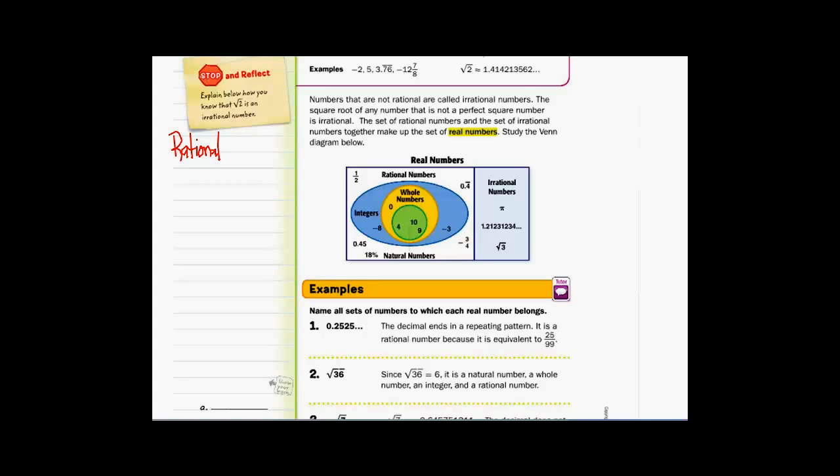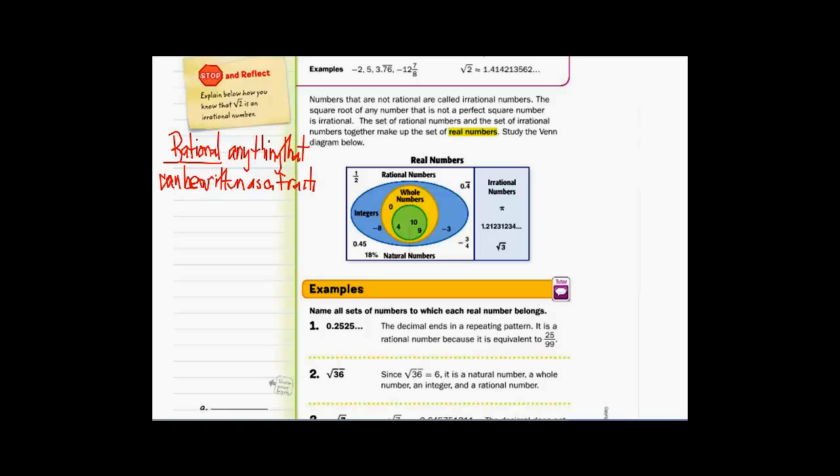So rational. Anything that can be written as a fraction. I promise I have much better handwriting than this.